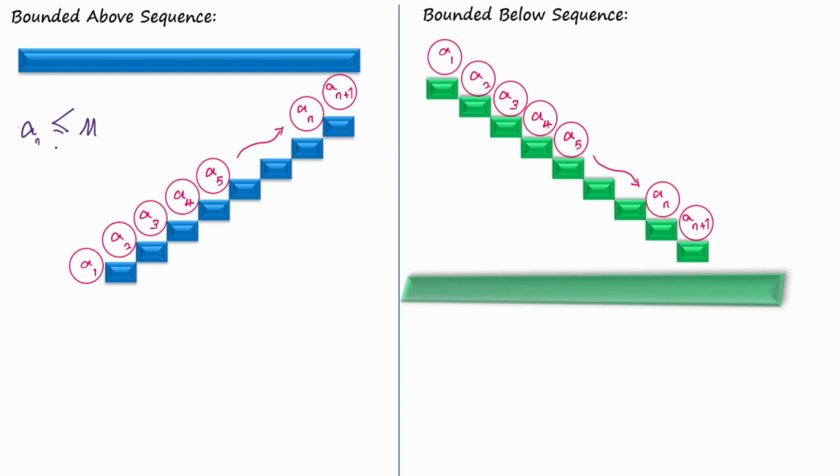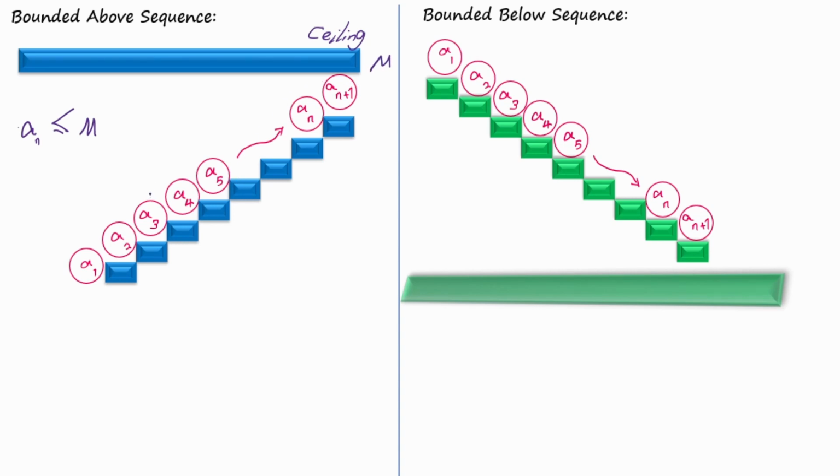In this case, we call the sequence a sub n bounded above, which means that this number M acts like a ceiling for this sequence. In other words, the terms of the sequence never go higher than this value, which we called M.